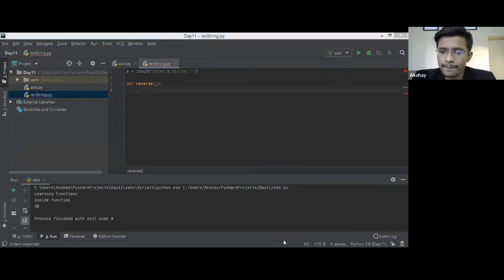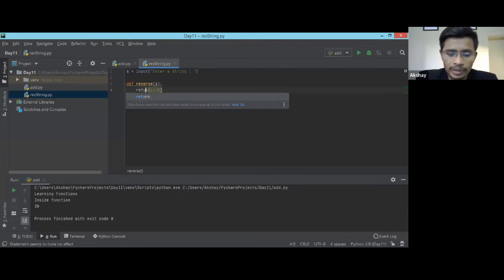Yes, anybody? Yes, string, you forgot the last bracket. Fine. So s is my string, and here I'm going to open the brackets, and this colon and -1. This will give me the reverse of the string, but I need to return it, right? Unless I return from here, it will not give me anything. This is just an argument which I'm passing over here.